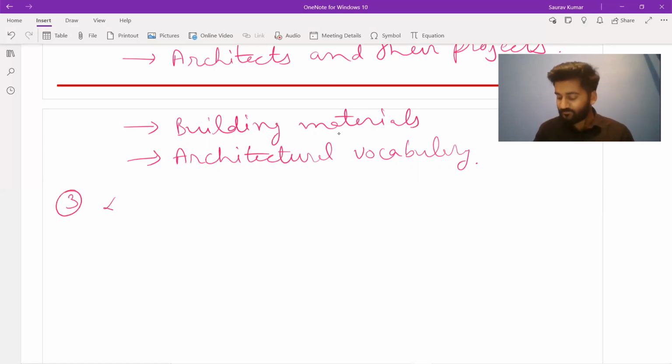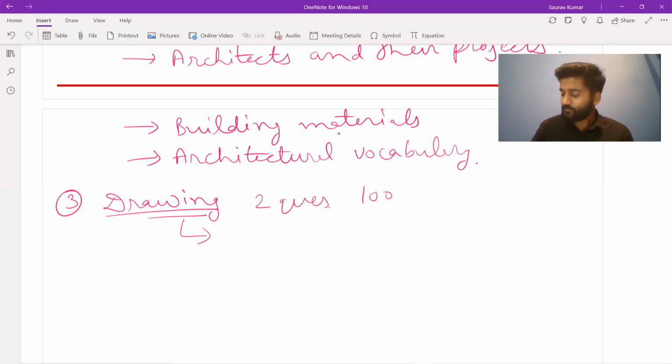The third part that we have is drawing. In your drawing section, there would be two questions for 100 marks. They can ask you to draw a scene, like imagining and visualizing a scene of a balloon seller in a park, and they want you to draw it. They can ask you to make a composition.